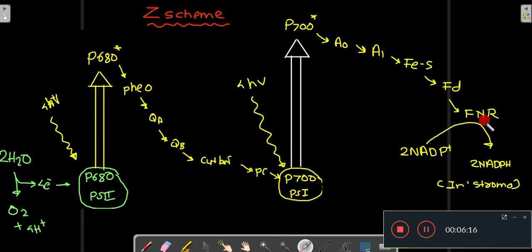FNR is flavoprotein ferredoxin NADP reductase, and here this reduces the NADP+ to NADPH, and this is happening in the stroma. So this is the overall view of the Z scheme, which represents the non-cyclic electron flow. Now let's read this in detail.